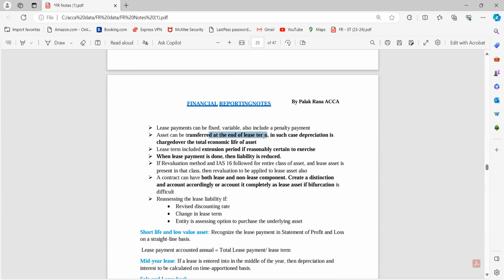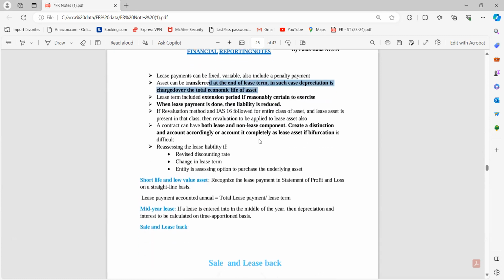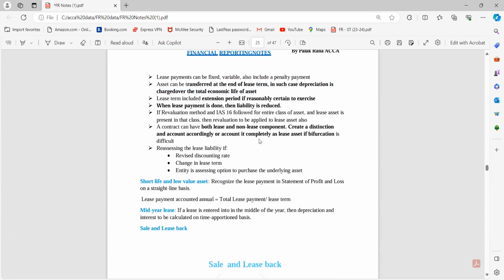the end of the lease term. In such a case, depreciation is charged over the total economic life. So basically, where do we charge depreciation? Over the useful life period. So if that asset is going to come to me after the lease period, that means I am using that asset for the whole lifetime. So I will be charging the depreciation over the whole life of the asset, right? The economic life of the asset, basically.